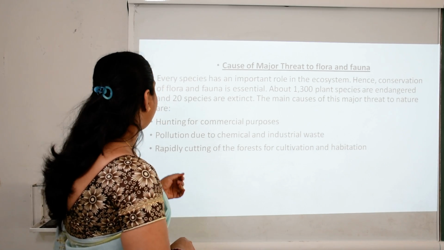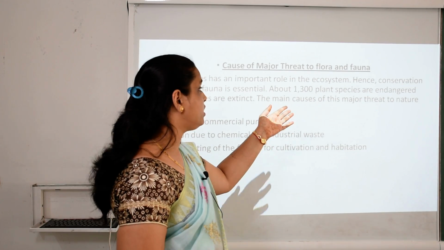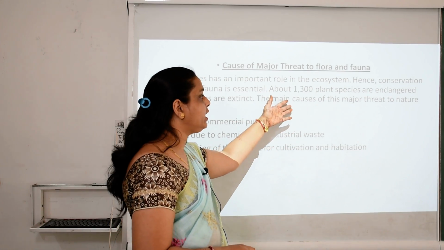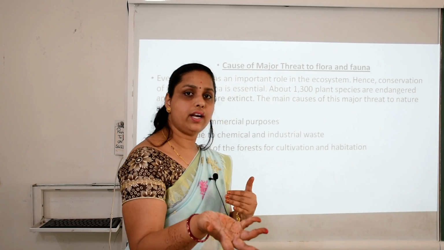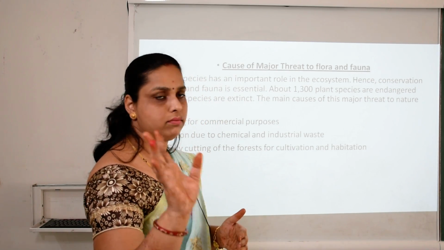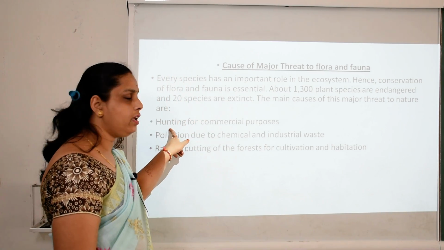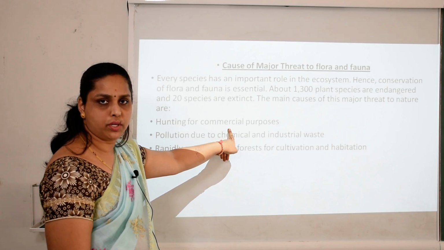1300 plant species are endangered and 20 species are extinct. Now you see the number. 1300 are at endangered level and 20 are nobody knows where. Clear? They are already extinct. The main causes are hunting. Clear? People are hunting for commercial purposes.